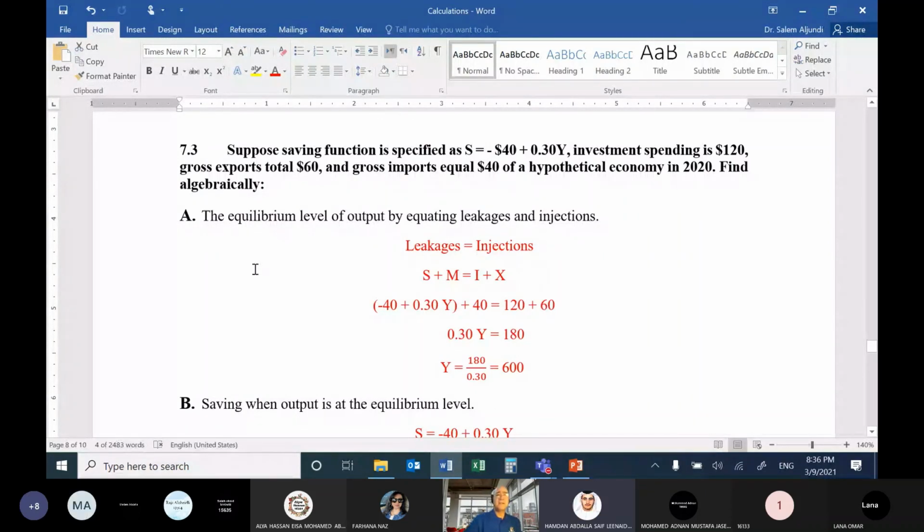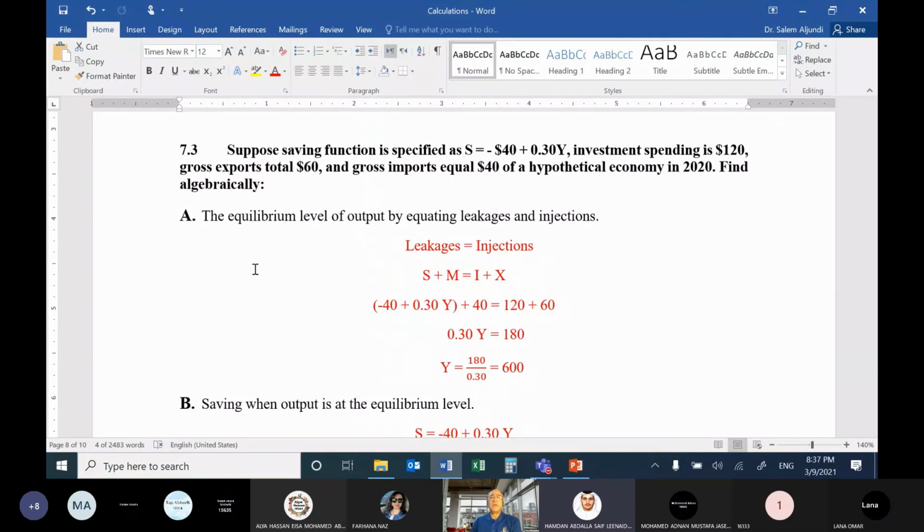Okay, read question number 7.3. Suppose the saving function is specified as S equals minus $40 plus 0.30Y, and investment spending is $120. Imports are $40 and exports are $60 of a hypothetical economy in 2020. Find algebraically A, the equilibrium level of output by equating leakage and injection.